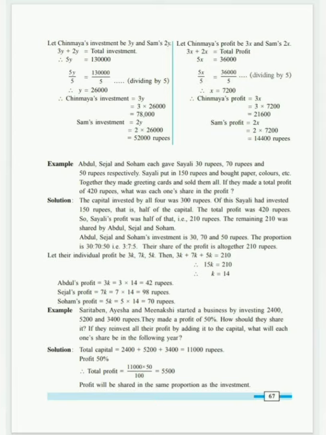Thus, the profit earned by Abdul is 42 rupees. Profit earned by Sejal is 98 rupees and profit earned by Soham is 70 rupees. What is the profit of Saili? Saili's profit is 210. Thank you.